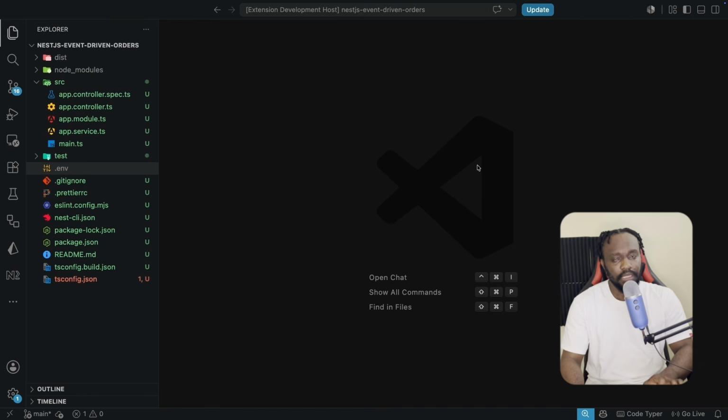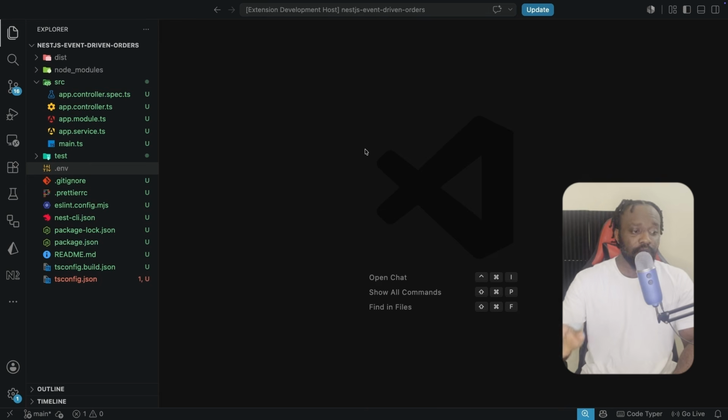Now that we have this here, the dependencies are in, we are going to go on and lay out the folder structure, which is going to mirror how our system is actually going to be organized before we go on to write a single line of business logic inside it. Okay, before I go on to write a single controller or service file, I want to lay out the different folders that we are going to need. So we're going to need 5 folders: orders, inventory, payments, notifications, and also audit.